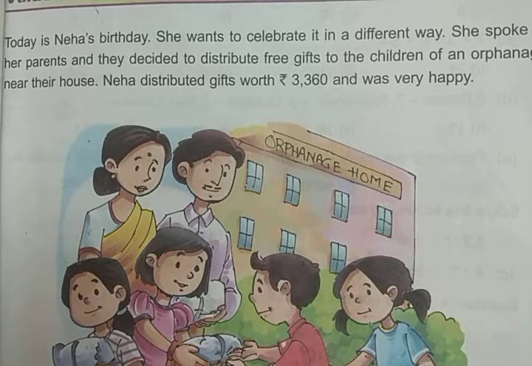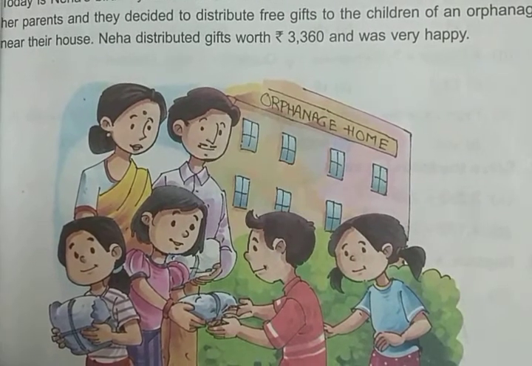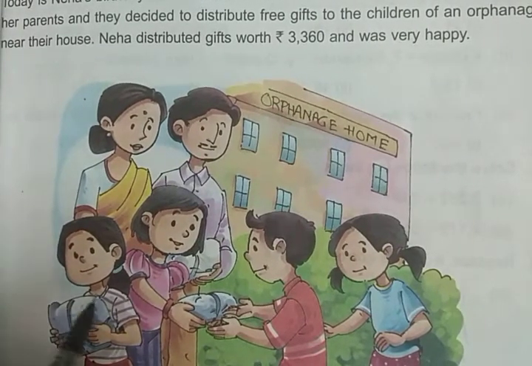So Neha spoke to her parents and they all decided to distribute the gifts to the children of orphanage. And Neha distributed gifts worth rupees 3,360 and was very happy. So Neha ने कितने रुपए के gifts distribute किए? 3,360 rupees.